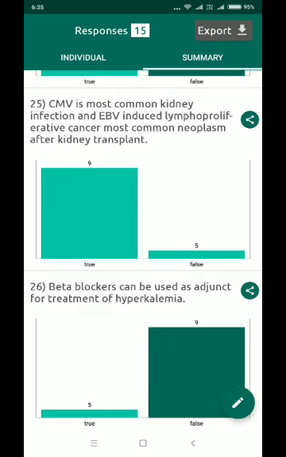Beta blocker can be used as adjunct for treatment of hyperkalemia. This is wrong. We use beta agonist, right? We nebulize with beta agonist, which will shift the potassium back into the cell.